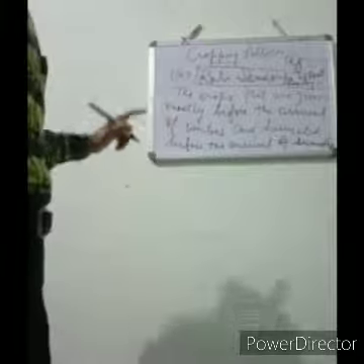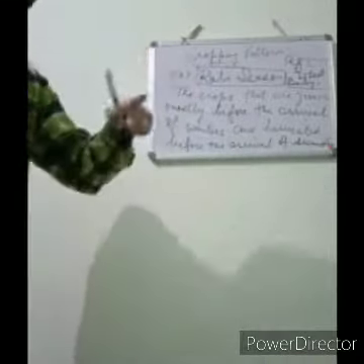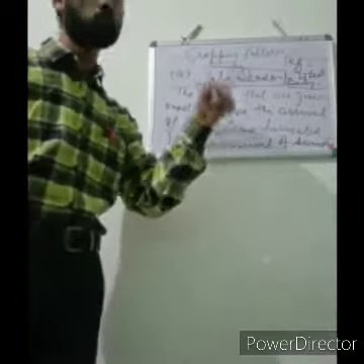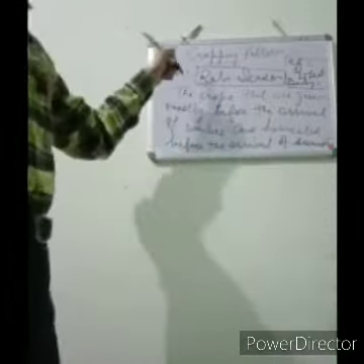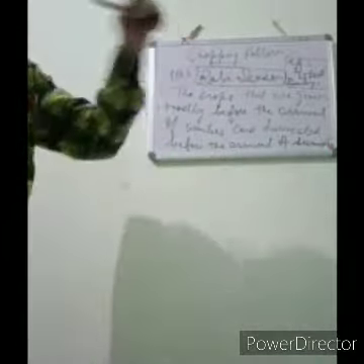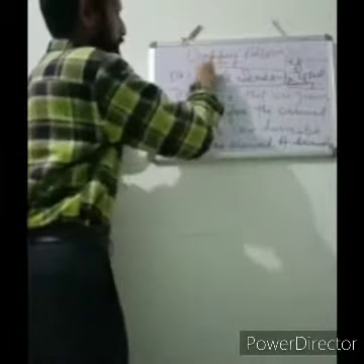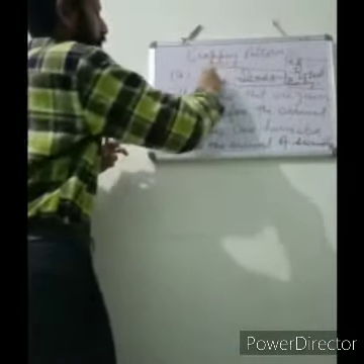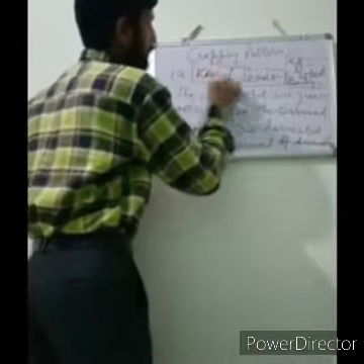Done. So this was our first season of crops, in which the crops are sown, grown, and at last harvested. So this is the first season of this cropping pattern. Secondly, number 2, the second season is the Kharif season.